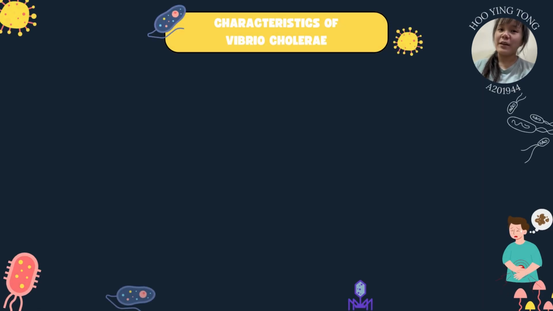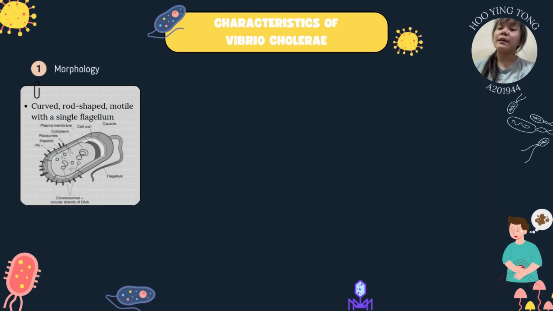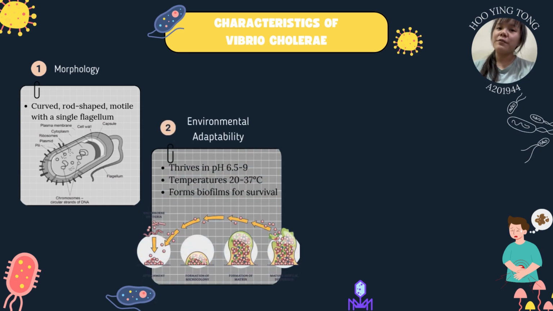Moving on to the key characteristics of Vibrio cholerae. First is morphology. It's a curved rod-shaped bacterium with a single polar flagellum that makes it highly motile. This motility helps it to reach and colonize the human intestine. Next is adaptability. Vibrio cholerae thrives in a range of pH levels from 6.5 to 9 and can survive in temperatures between 20 to 37 degrees Celsius. It also forms biofilms, which protect it from harsh environments and improve its survival chances.